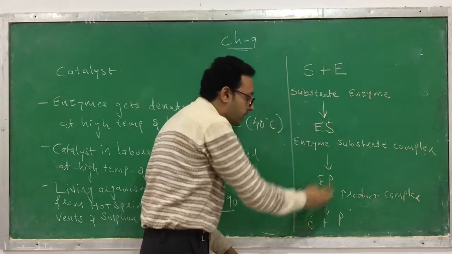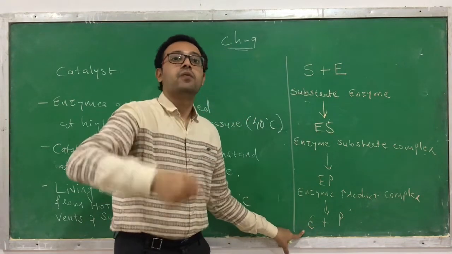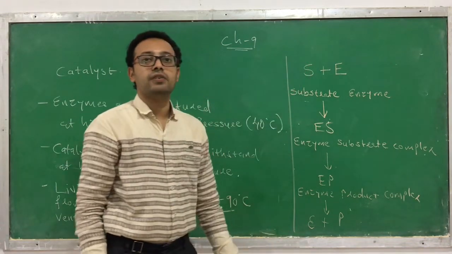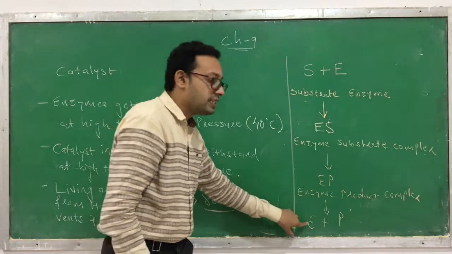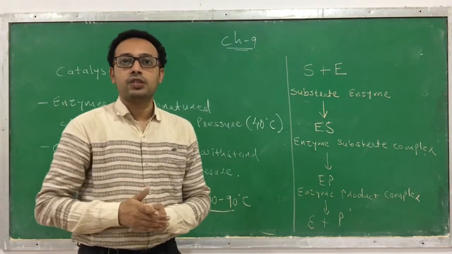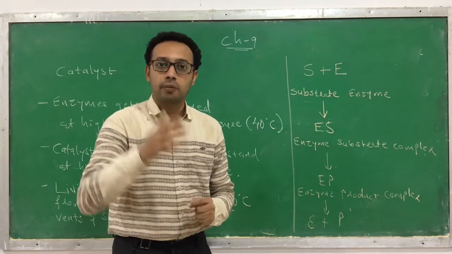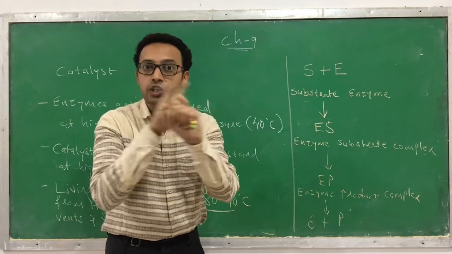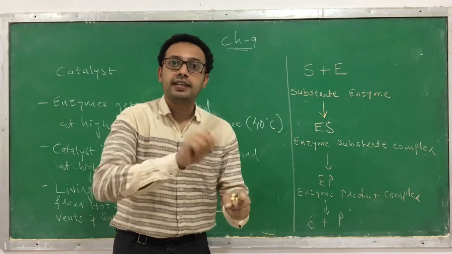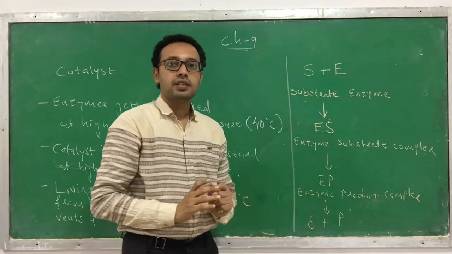Enzyme, which is utilized for catalyzing one more chemical reaction, is again utilized to do a reaction of substrate. So remember one thing: enzymes speed the rate of reaction, they are involved in biochemical reactions, but they don't get utilized during the reaction. At the end of reaction, the enzyme remains as such.